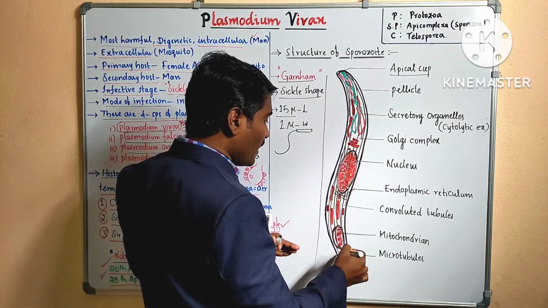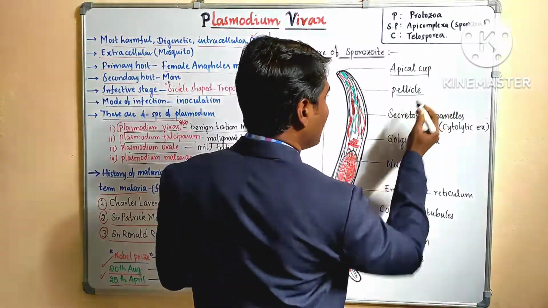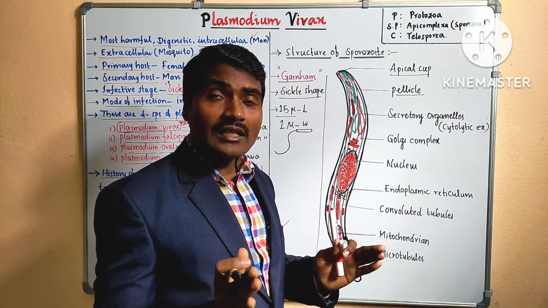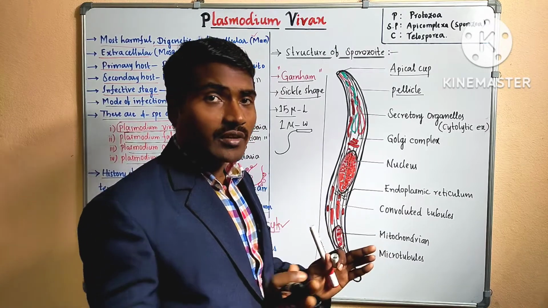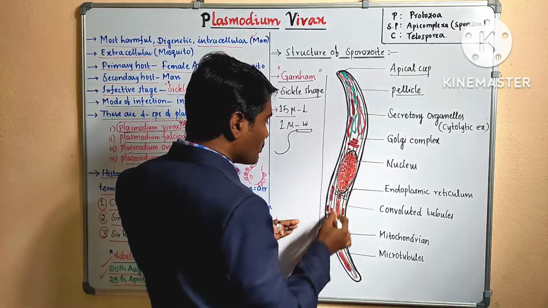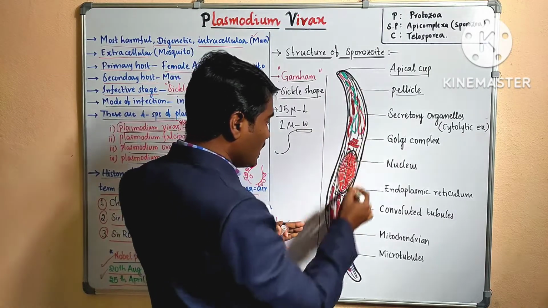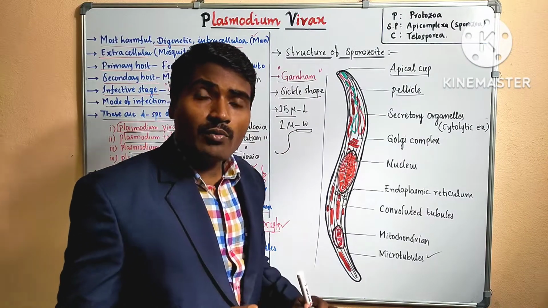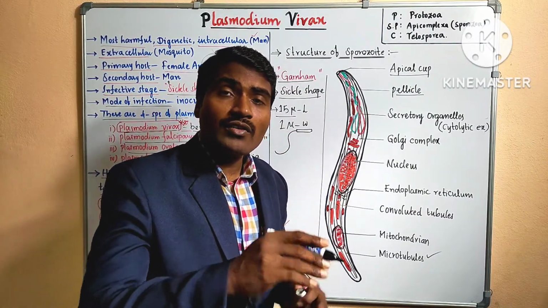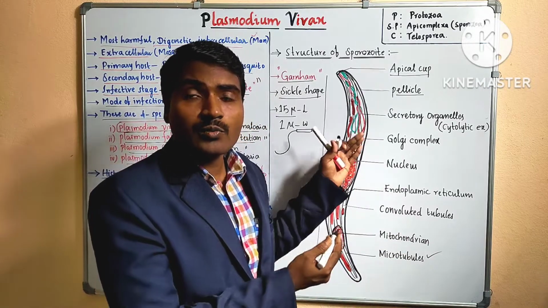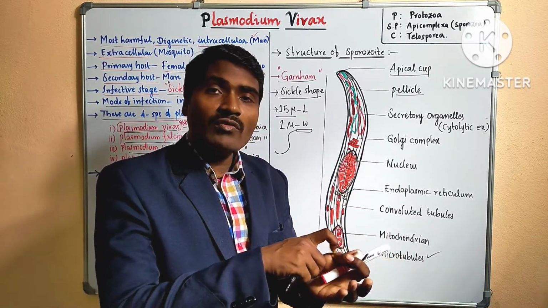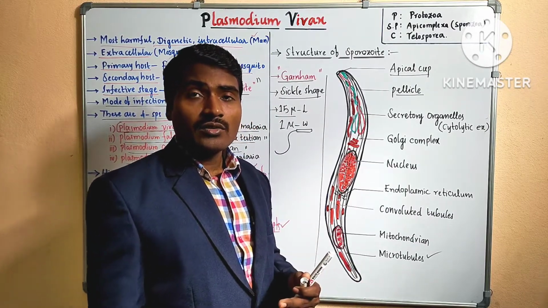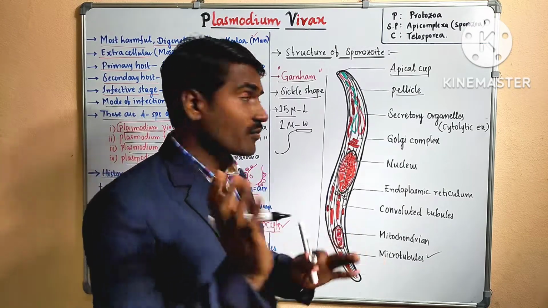The total body is covered by a hard layer called the pellicle, a protective cuticular layer, which gives protection. Along with it, there are very small narrow tubes from anterior to posterior. These are called microtubules. Microtubules help in the wriggling movement, the locomotion of the sporozoite, moving forward by regular contraction and relaxation.